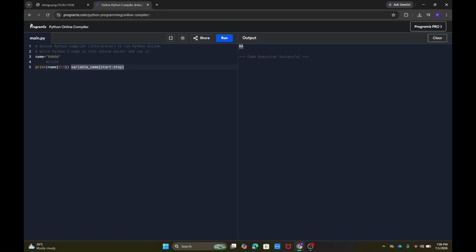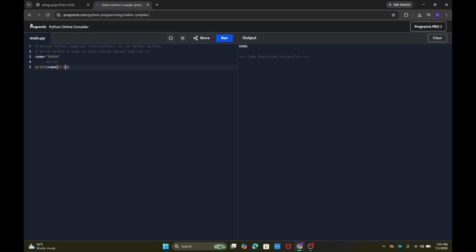So 0 to 3 prints what now? 0 to 3 prints RAN. So I hope you got this. And if I want to print 0 to 4, then please guess what will be the output. So 0 to 4. So it will print RANG. Why did A not print? Because the character just preceding 4 will get printed, but not the index position of 4. So I hope you got it, how to use slicing.